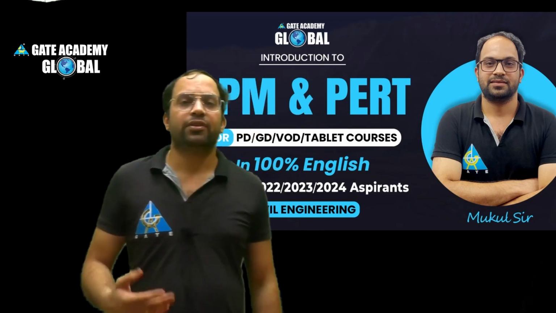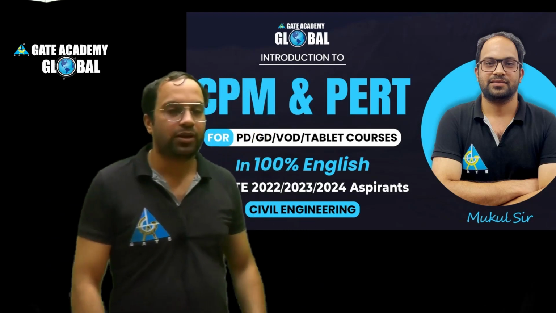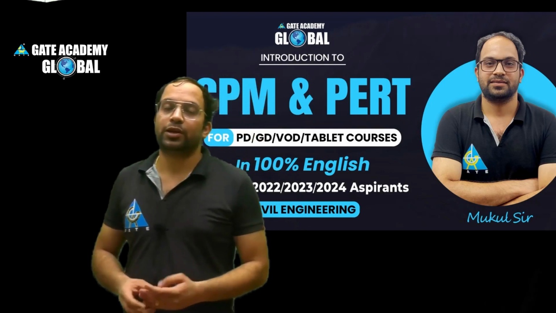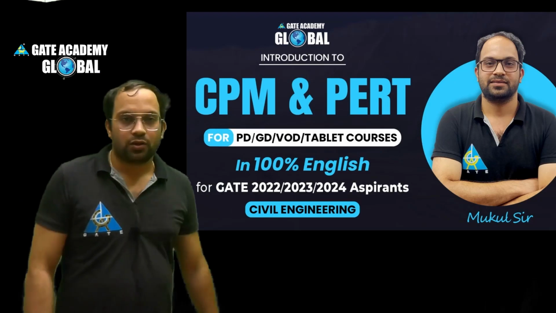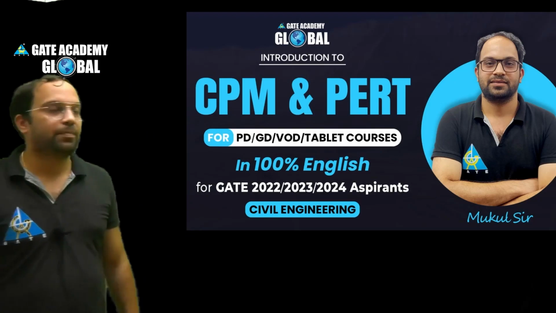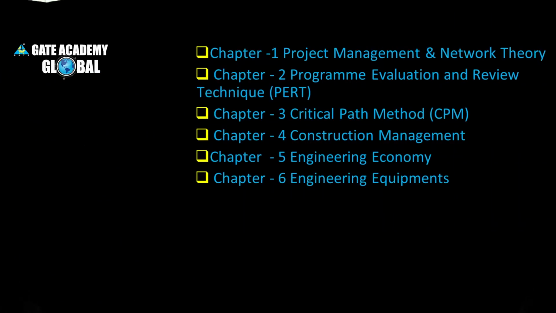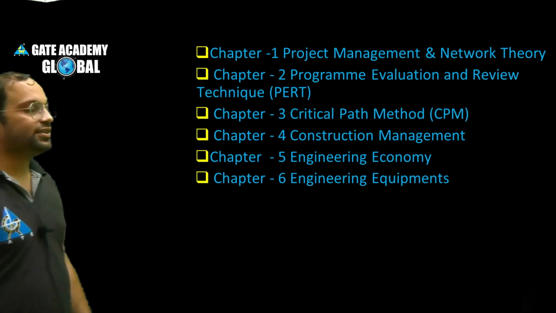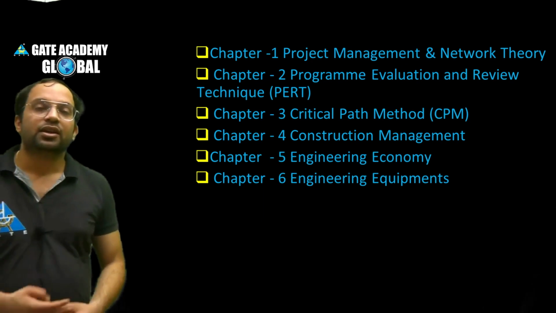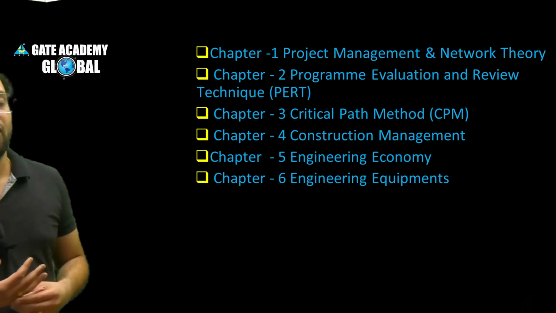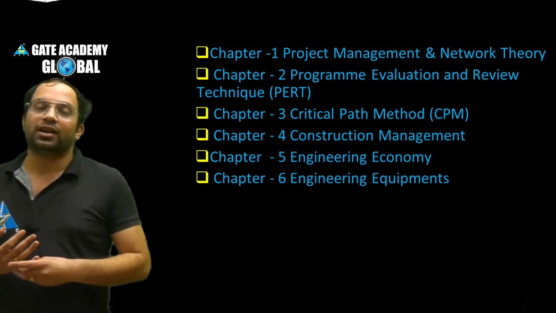In this course I am going to take CPM and PERT, and I will divide CPM and PERT into 6 different chapters. First is project management and network theory. In this you will establish the basics of networks, meaning what the phases are.